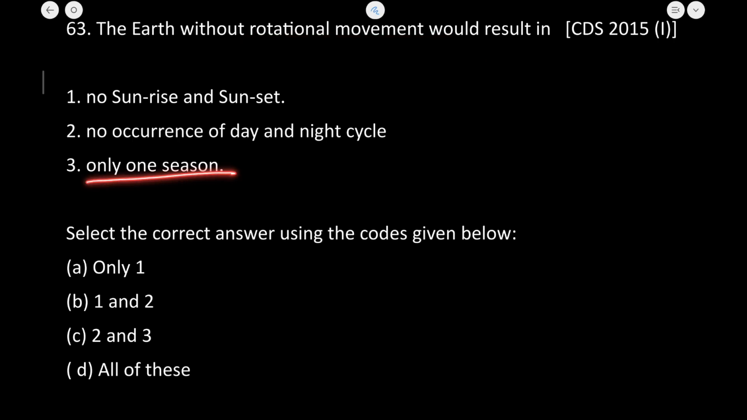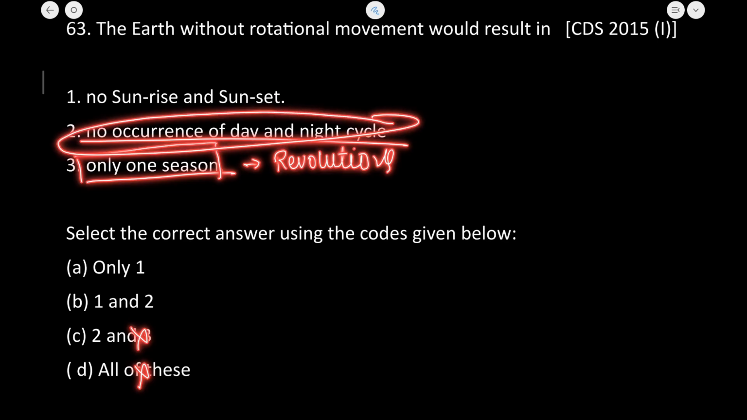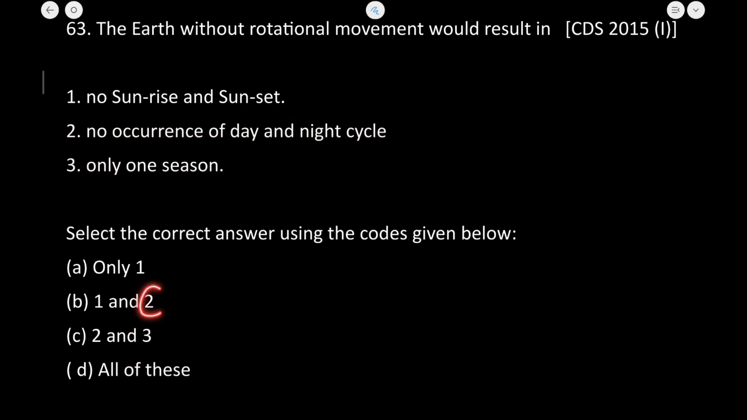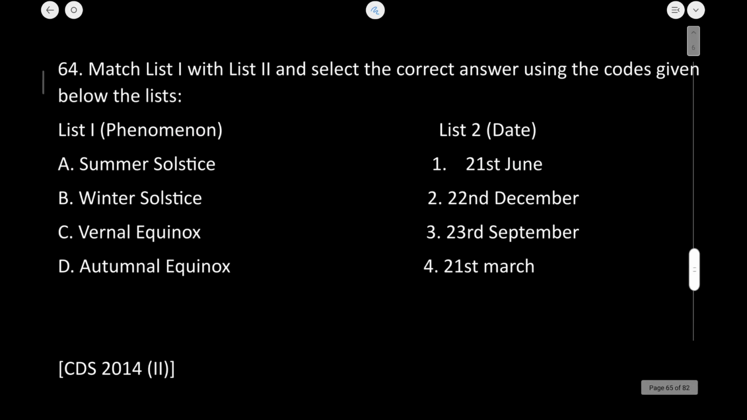Now option third, look, only one season is written. Now seasons are responsible and it relies on the revolution of the earth, not the rotation. So third we have eliminated from here. Day and night cycle, it is absolutely true. So second will always be correct. So from here we can straight away derive our answer, that is the answer is 1 and 2. Okay, let's now move to the next question.